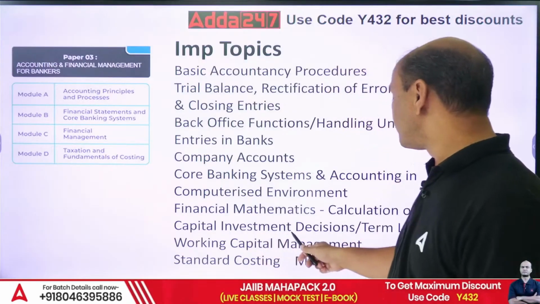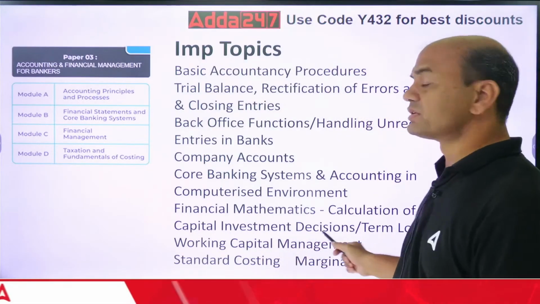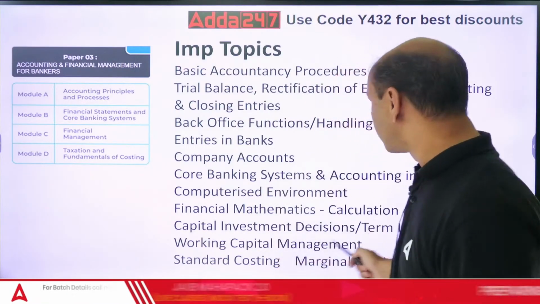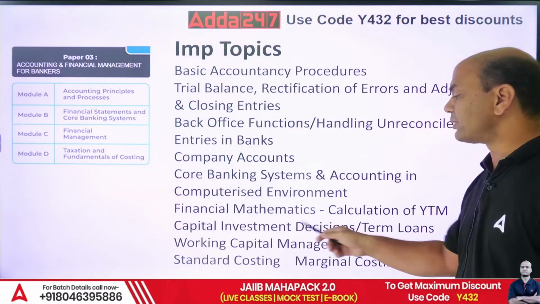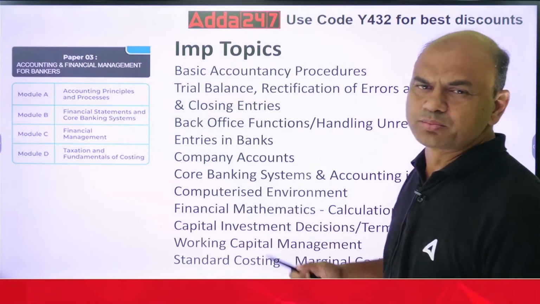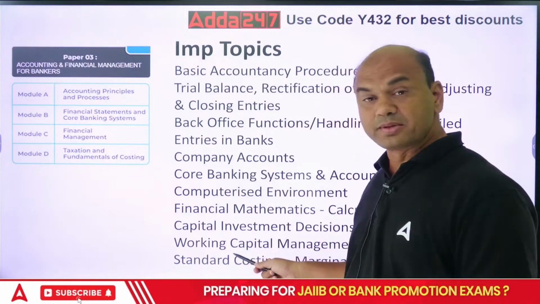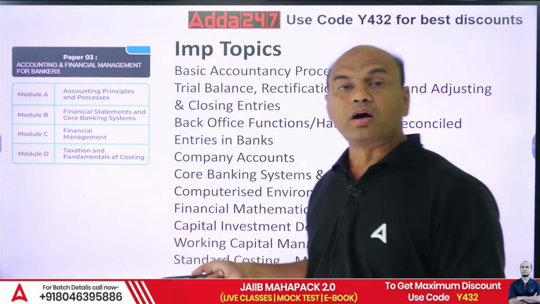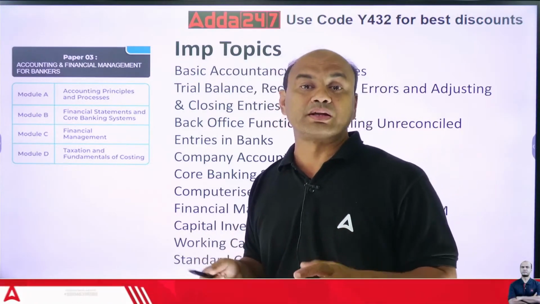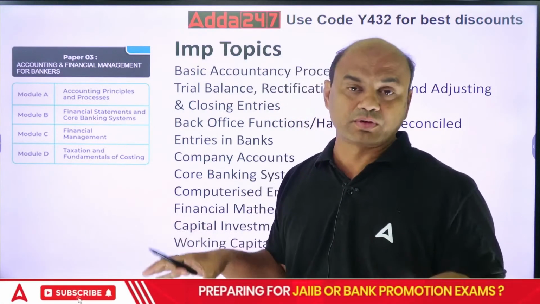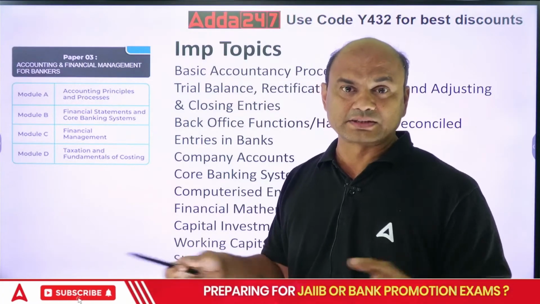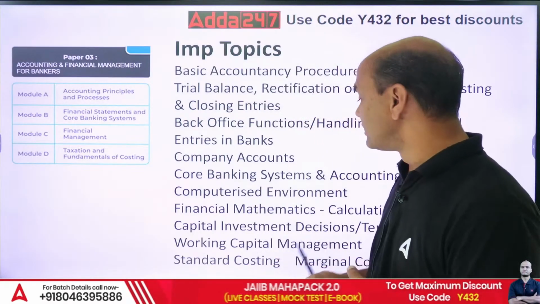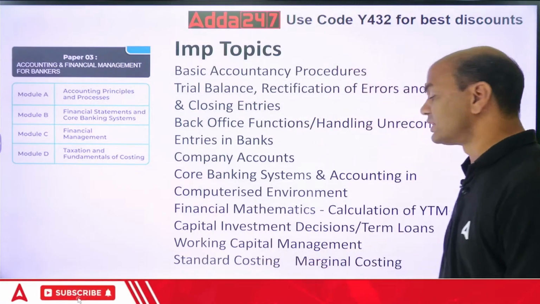Capital investment decision and term loans. This is related to capital, means you will have NPV, IRR. Term loan and capital investment are roughly the same because both are long term. Then similarly you have working capital loan. How to calculate a working capital loan? How to decide whether to give, how much to give, what is the gap between assets and liabilities, current assets, current liabilities. So NWC we call it. Standard costing, marginal costing, these 2 topics.